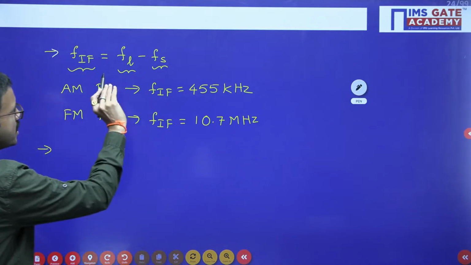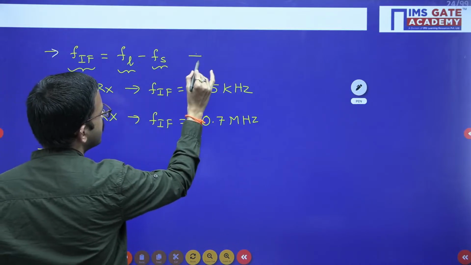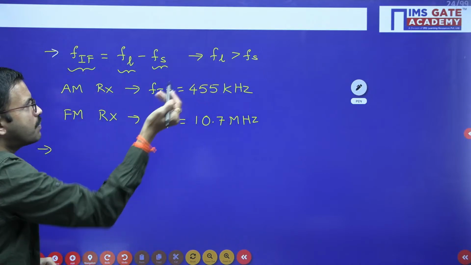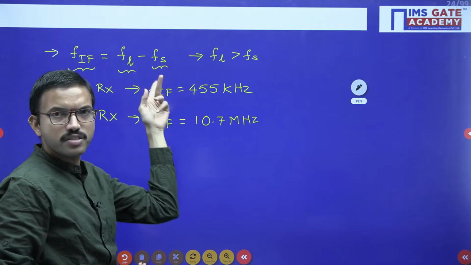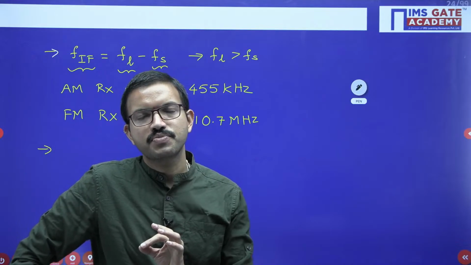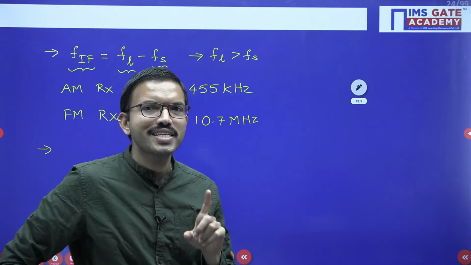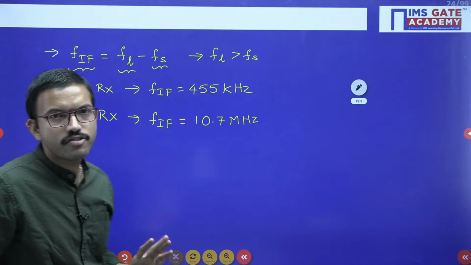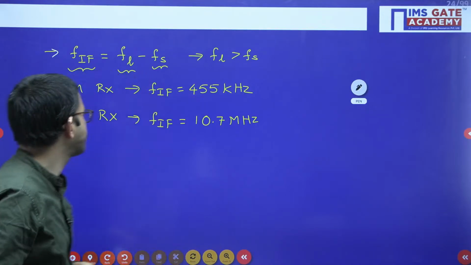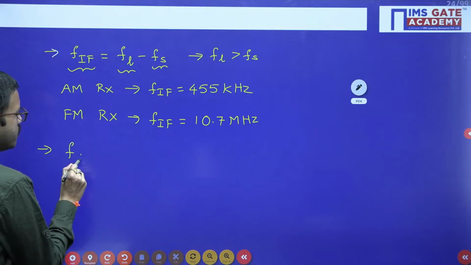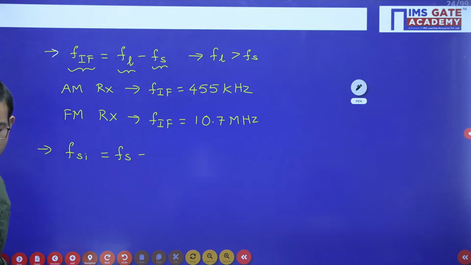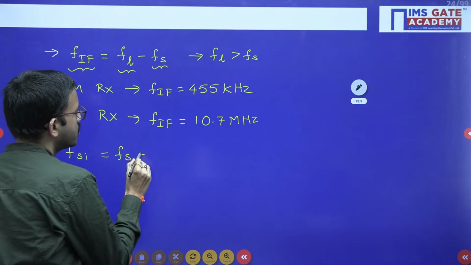For this we have considered the relation where FL is greater than FS. Suppose FS is greater than FL, then the formula will change to FS minus FL. As I mentioned earlier, frequency can never be negative, it should always be positive. That is the reason we consider the difference of frequencies, subtracting the smaller from the larger. So the image frequency FSI equals FS plus 2 times the intermediate frequency.